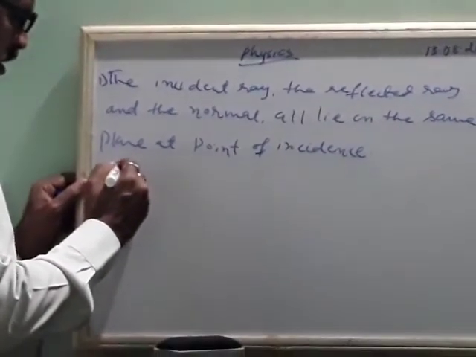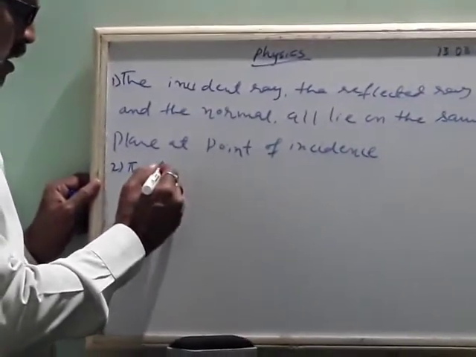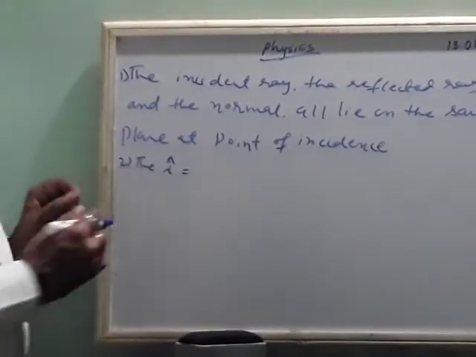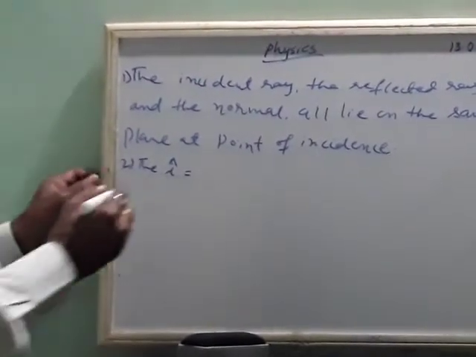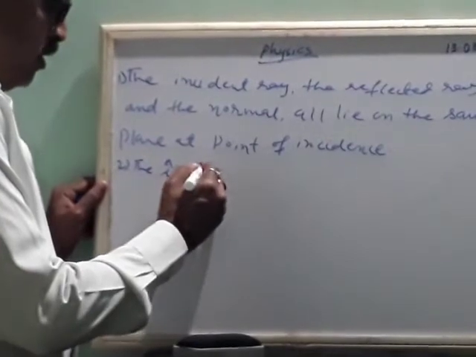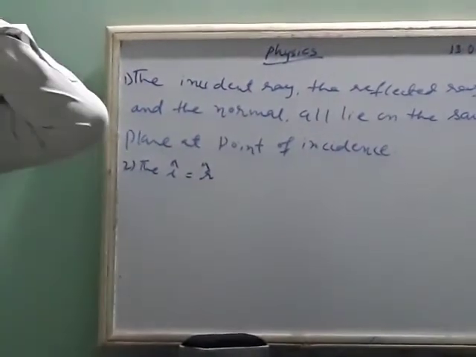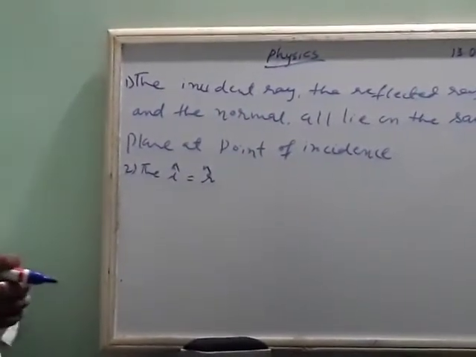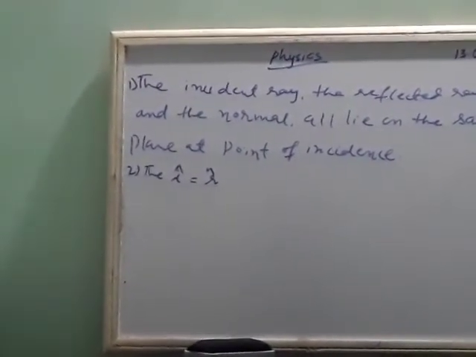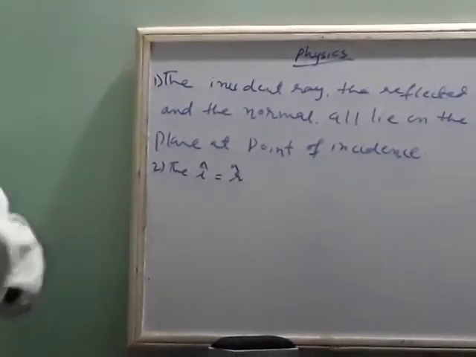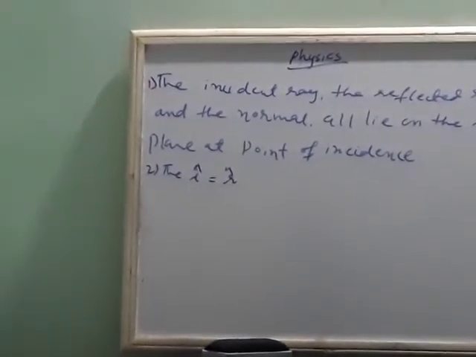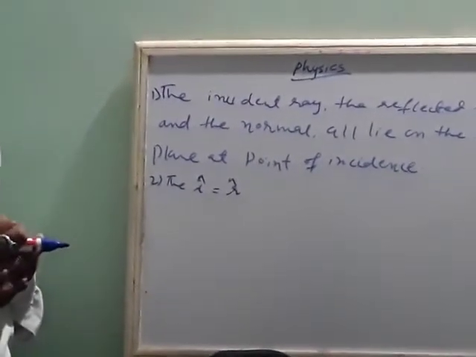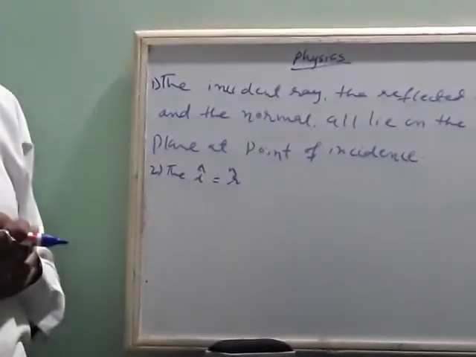The angle of incidence may be equal or may not be equal to the angle of refraction, because we are using different mediums, and different mediums have different values. Due to that, the angle of incidence is not equal to the angle of refraction in case of different mediums, and if it is the same medium, there is no change.